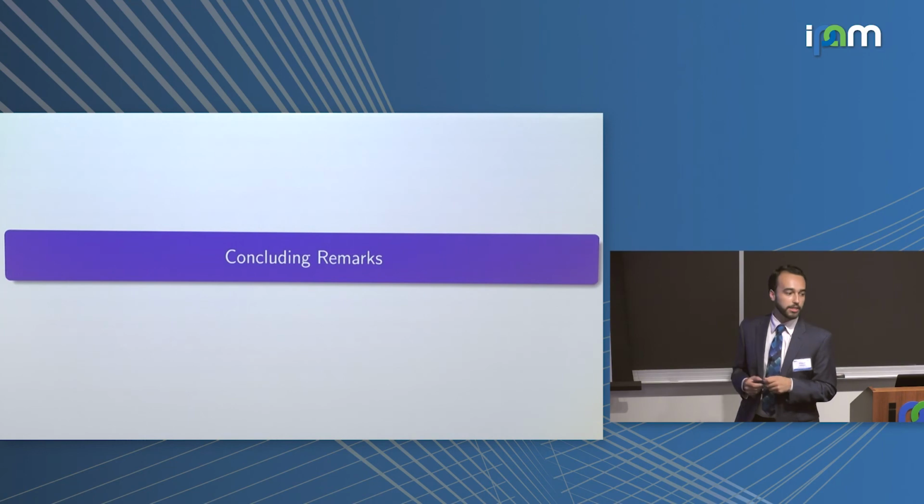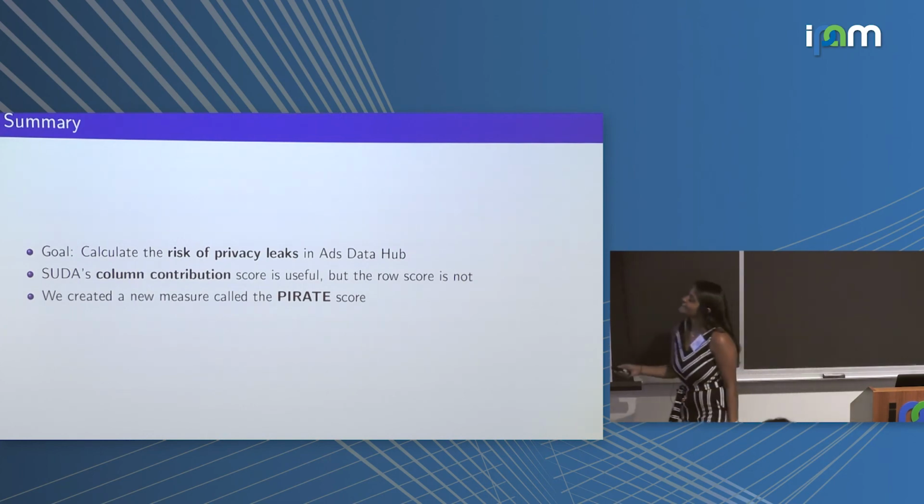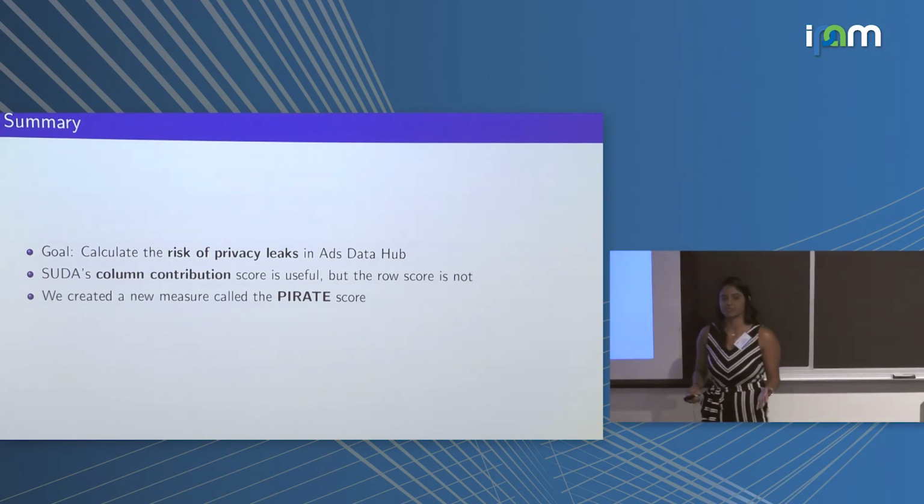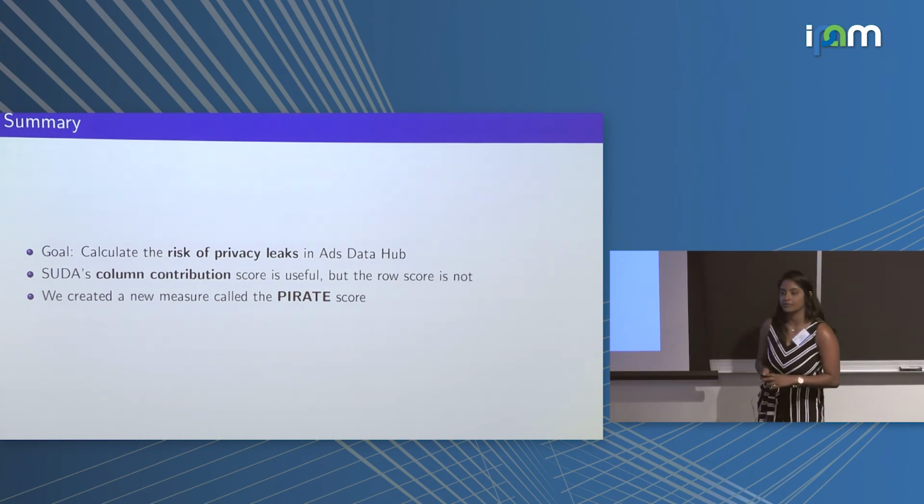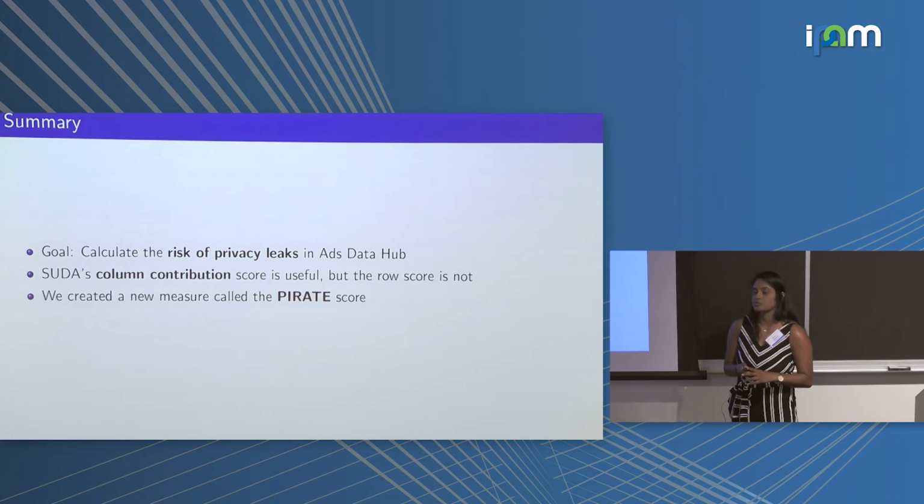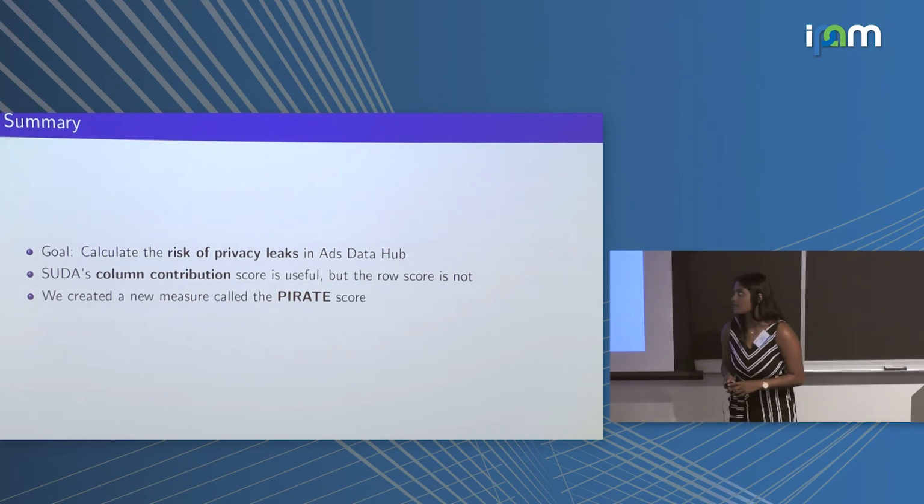And now Sarika is going to come up for some concluding remarks. Okay, thank you, Miguel. So in summary, our goal for this summer was to calculate the risk of privacy leaks occurring in Google's Ads Data Hub. We found that in the existing SUDA algorithm, the column contribution score still provides useful information to us, but the row score does not. This is where we created our new measure called the pirate score.